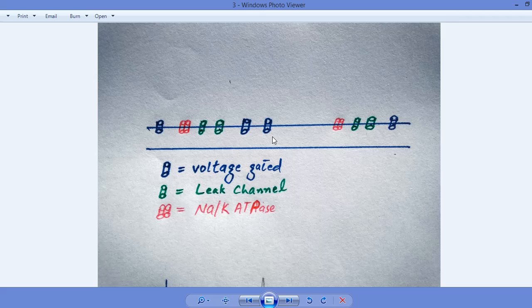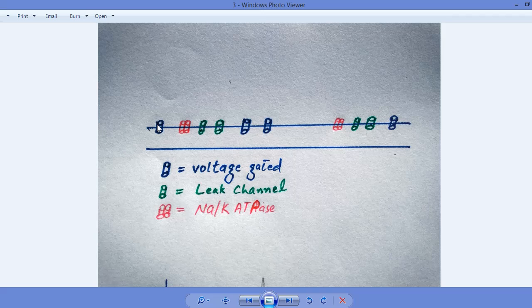So what happens during action potential? A stimulus will stimulate these voltage gated channels, and they get opened when the intensity of the stimulus is greater than 15 millivolt.